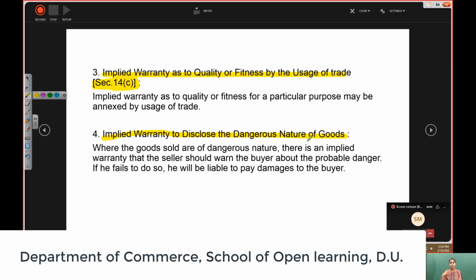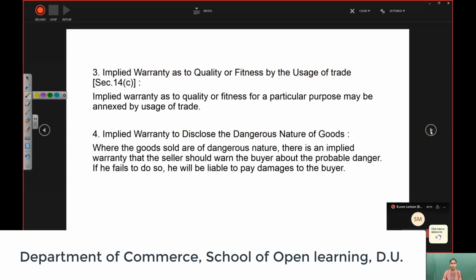For example, whenever somebody is selling crackers during Diwali time, although these are banned nowadays, if somebody is doing so, it is the duty of the seller to properly disclose to the buyer that you are buying a hazardous product and this is a dangerous item. So there's an implied warranty. This is something imposed by the law to disclose the nature of goods to the buyer. So these are the implied warranties that we have discussed.